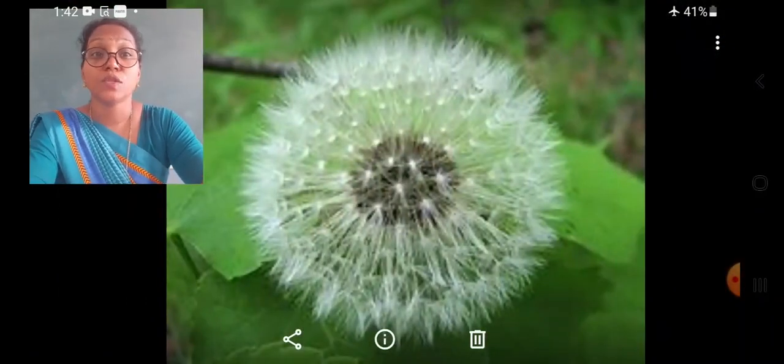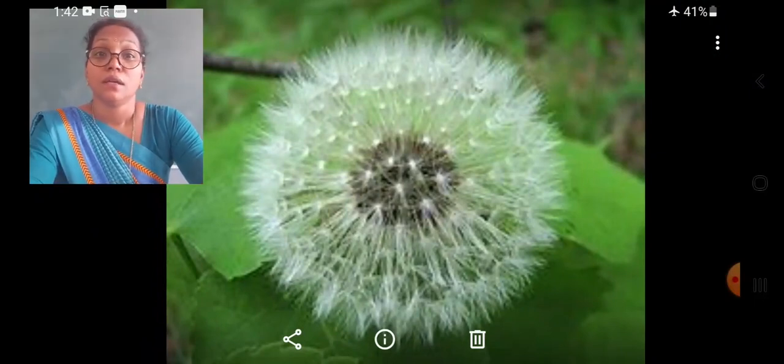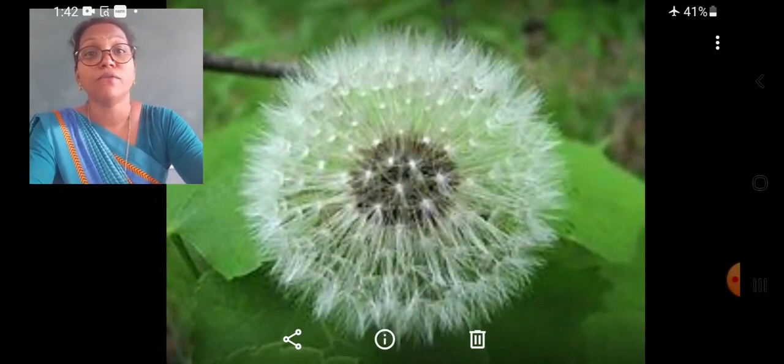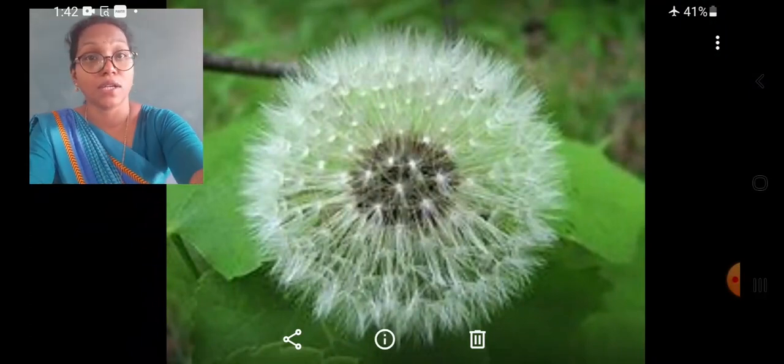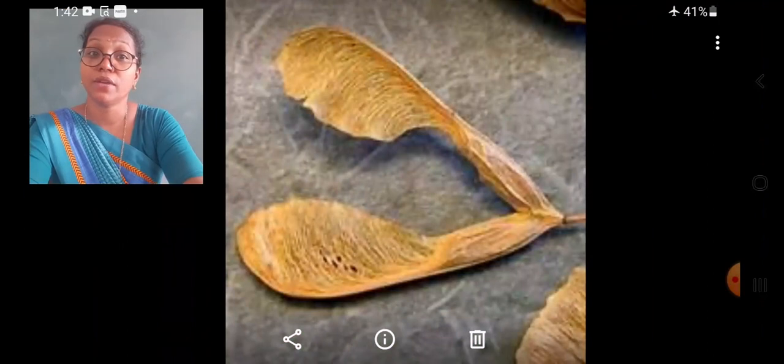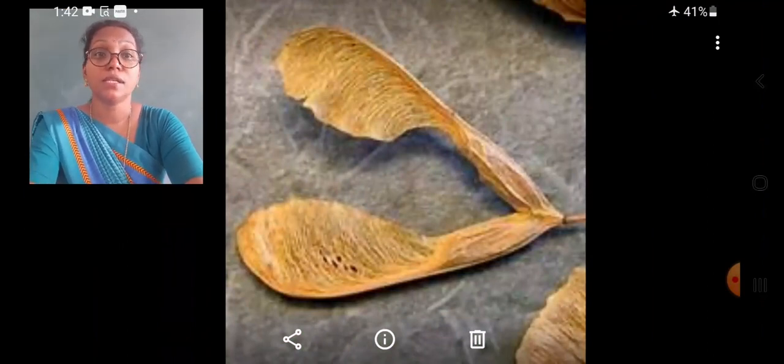Here the hairy, fibrous-like structures help the seeds to move from one place to another, or to disperse in various directions. They are carried by wind. The winged structures help the seeds to float in the air.